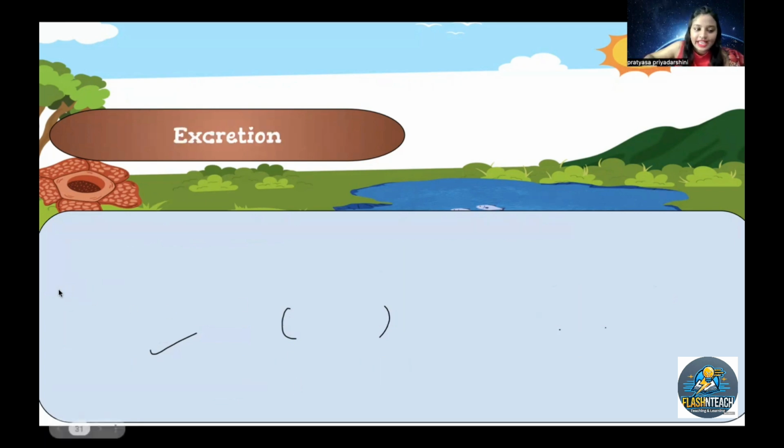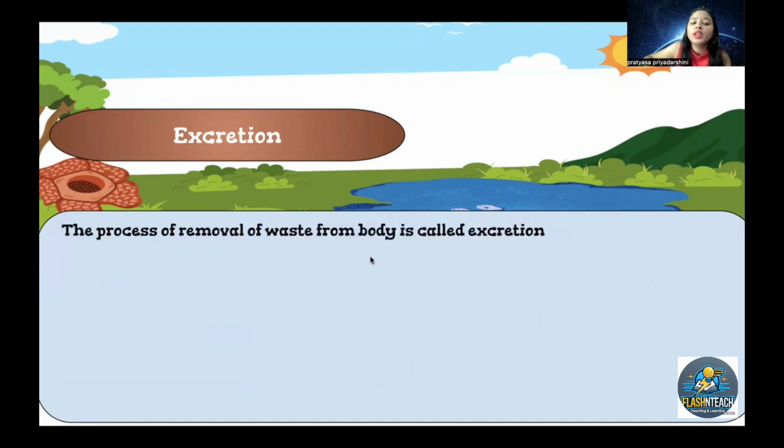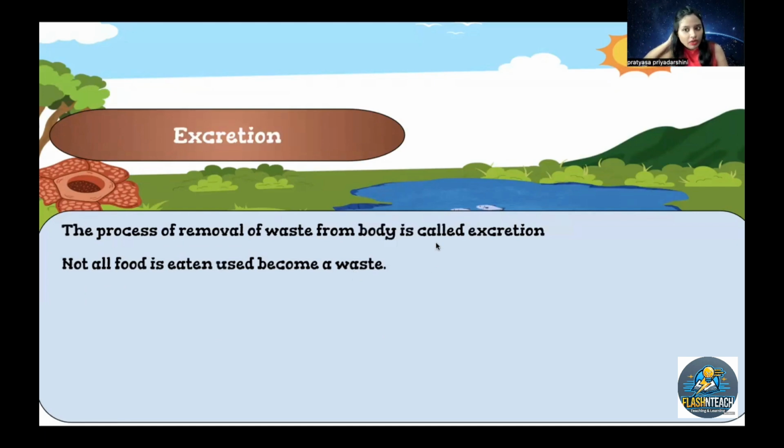Right. Now, another part is called excretion. The process of removal of waste from the body is called excretion. Excretion means the waste materials that we are removing. We all know not all food eaten becomes waste, right? There is unnecessary food that cannot be used in the process of giving out energy. In that case, those act as waste material.